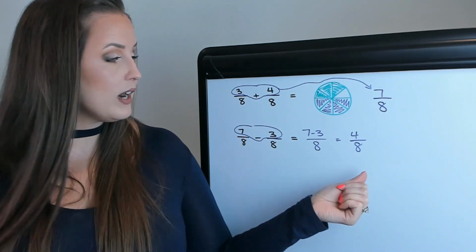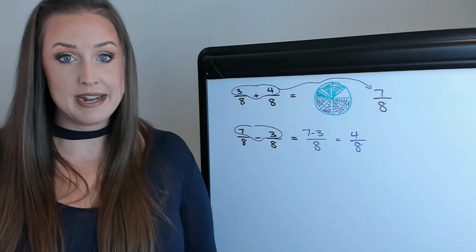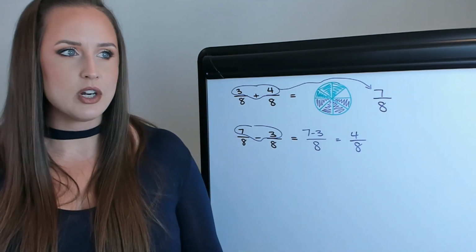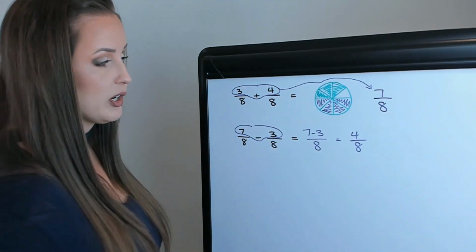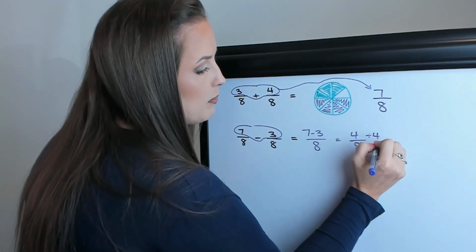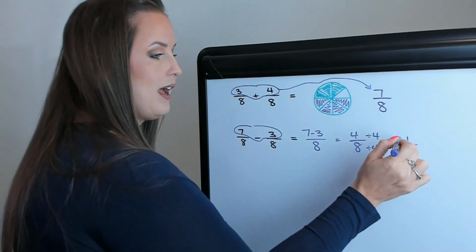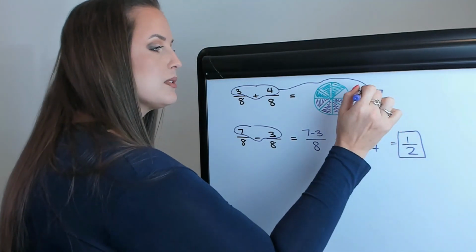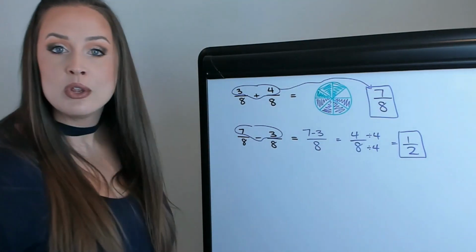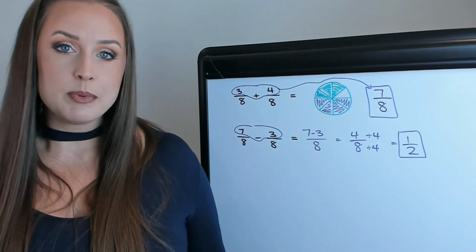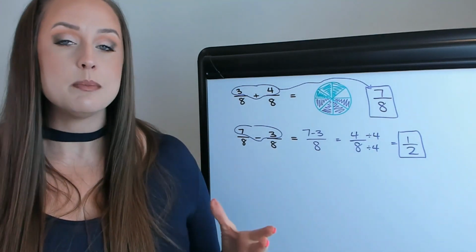Now, 4/8 is actually the answer, but it wouldn't be considered all the way done because it's not in lowest terms. So make sure to divide the top and the bottom by 4. And your final solution would be 1/2. So this one is in lowest terms, this one is in lowest terms, so we're good to go. So those two examples illustrate why the denominators need to be common.